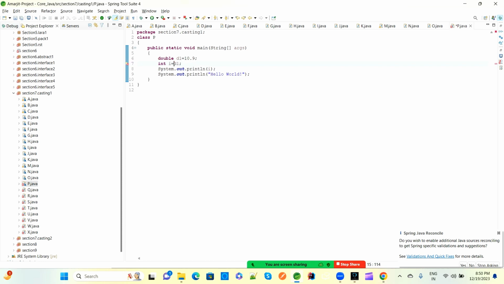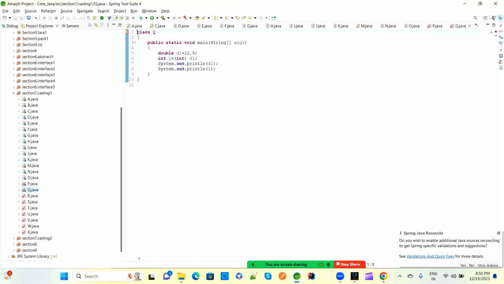But if you are not providing it, it won't be converted from higher to lower, and this will have a type mismatch error. Always in real-time projects, some of the time you will see a type mismatch error coming, won't convert this data type and all. These things happen from this casting concept only.